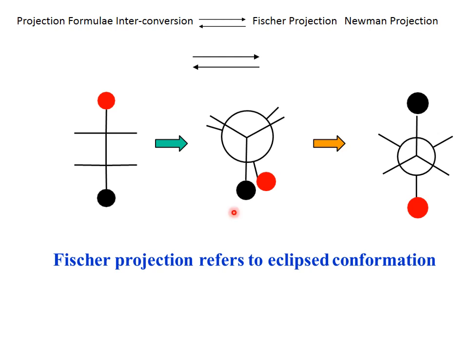Projection formulas here: this is the Fischer projection, which is converted into the eclipsed and then to the staggered conformation. This is the simple conversion of the Fischer projection into eclipsed, and then eclipsed is converted into staggered conformation. This is the most stable and this is the least stable conformation.